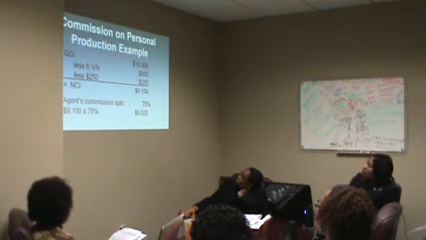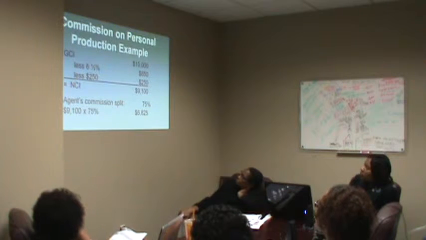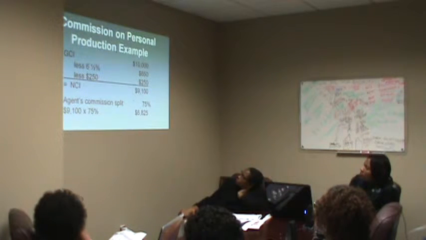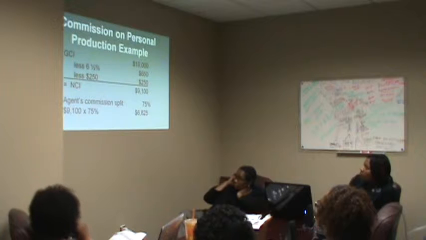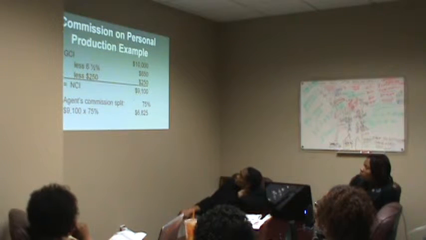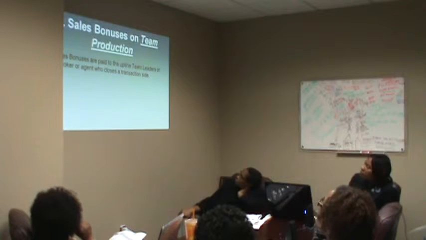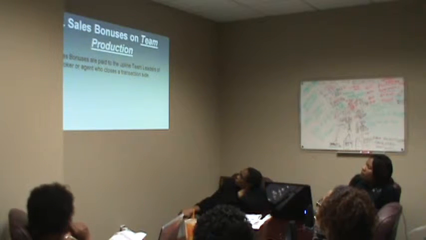Here's an example, though, of how it works. Commission on personal production: $10,000 gross commission, $9,100 net commission. If the agent's commission split is 75%, they would get 75% of the $9,100. Their commission would be $6,825 in this example.